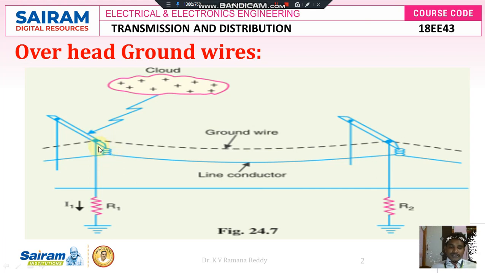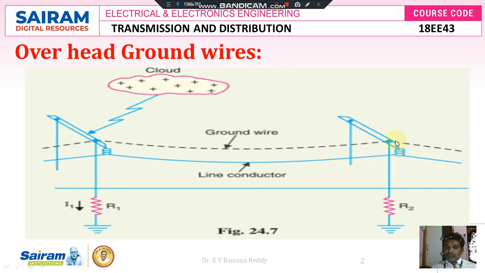These insulators have the capability to withstand the voltage. For example, if I take the voltage V1 at tower A, V1 is mathematically expressed as V1 = I1 × R1, where I1 is the current surging towards the ground and R1 is its earth resistance. Therefore the insulators at tower A have to withstand a voltage V1, which is nothing but the potential difference between this supporting pole and the earth, that is V1 = I1 × R1.